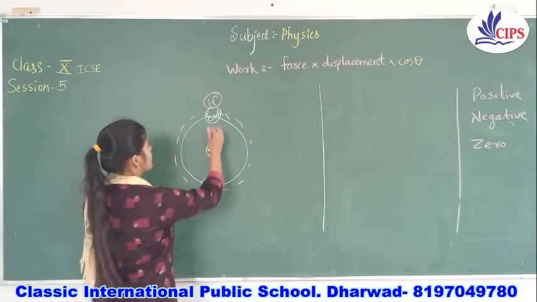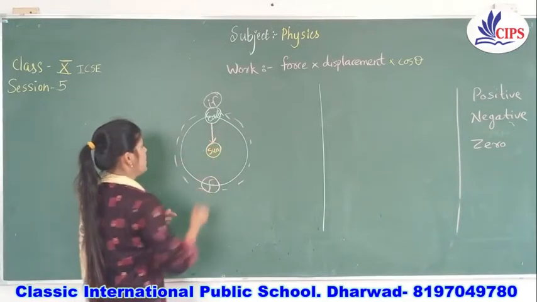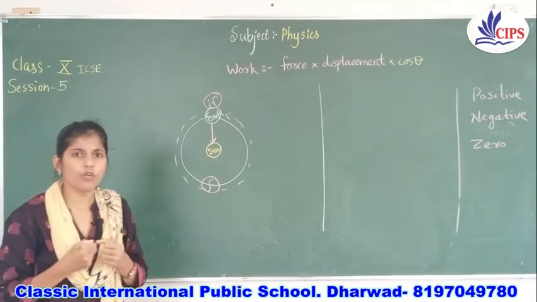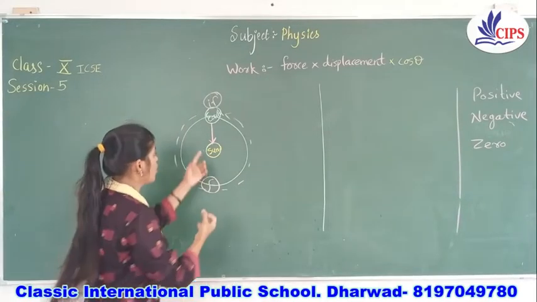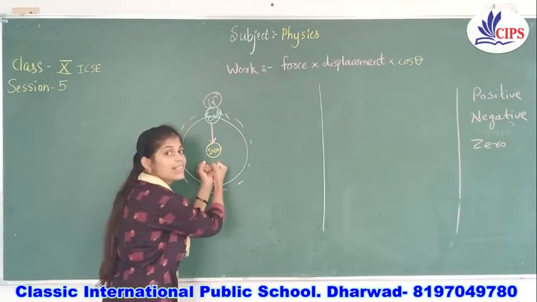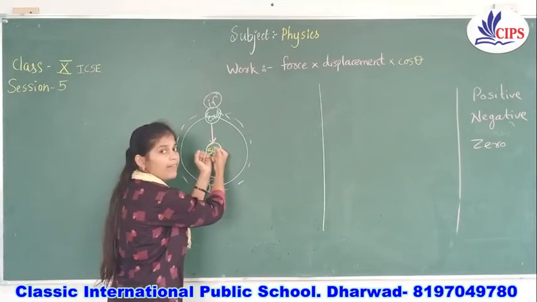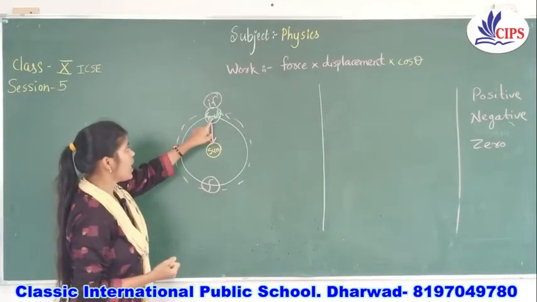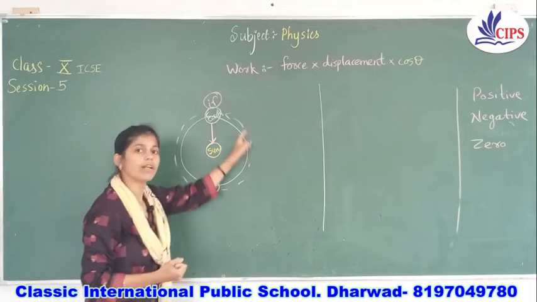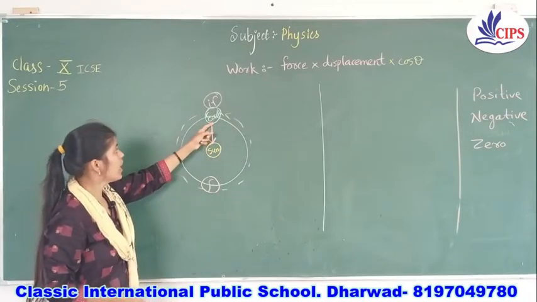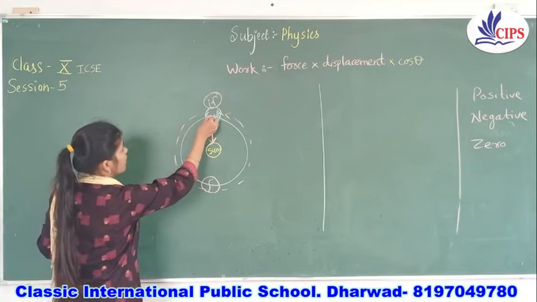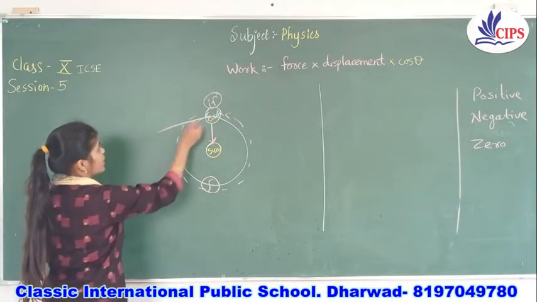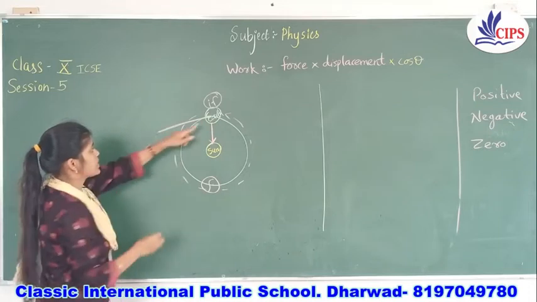See children, the sun is applying gravitational force, which is always pulled towards the sun. The sun applies gravitational force so that the earth just revolves around it. You know this thing better. Now see, if the earth is here, the direction of displacement should be this.